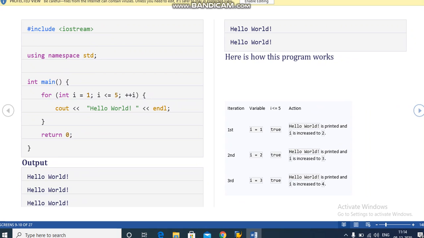So for int I equals 1, I is less than or equal to 5, ++I. You can also use the post-increment operator, I++, instead of the pre-increment operator. Then cout hello world, the statement will appear on screen. So hello world, this is the string of